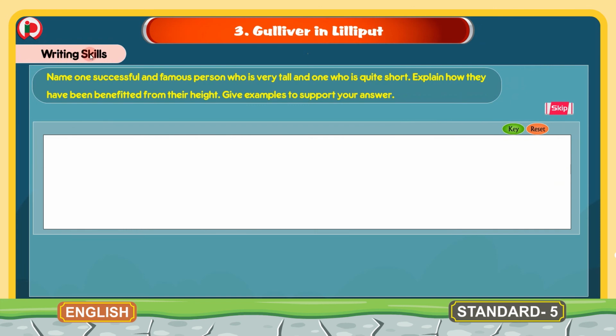Writing skills. This is the next section. Name one successful and famous person who is very tall and one who is quite short. Explain how they have been benefited from their height. Give examples to support your answer. Children, here we have to name two people. One who is very tall and very successful, and one who is very short and also very successful.